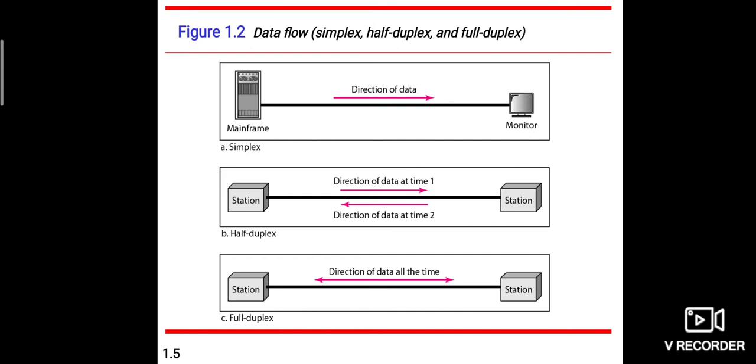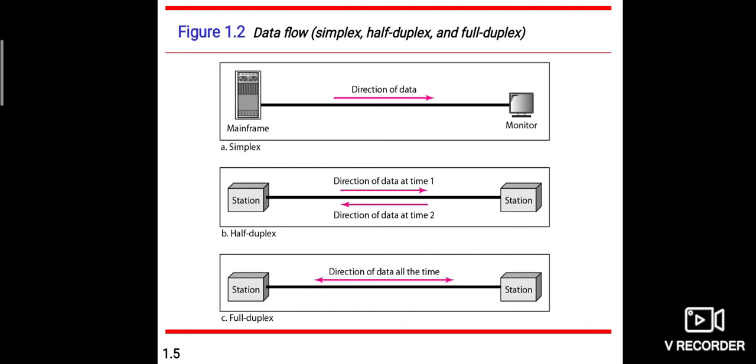Either the link must contain two physically separate transmission paths, one for sending and the other for receiving, or the capacity of the channel is divided between signals traveling in both directions. Either physical link separation should be there for transmission and reception separately, or else the capacity of the channel should be divided between the signals traveling in both directions.